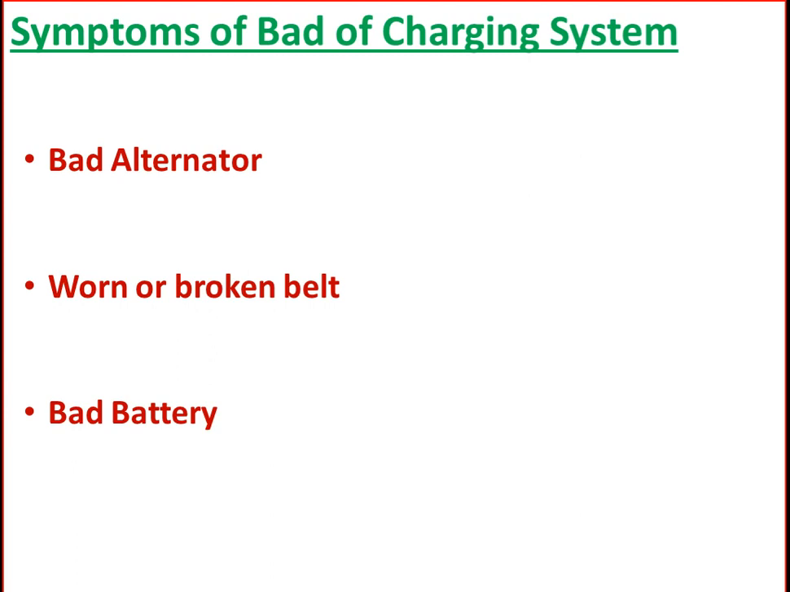The third symptom is a bad battery. A bad battery is another big cause of a failing charging system. After a few years, a used battery will stop holding charge. An automobile battery can normally last 2 to 5 years, so you can try remembering how long you have used it.